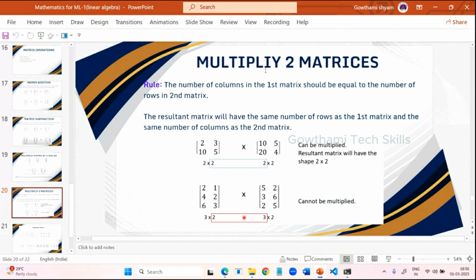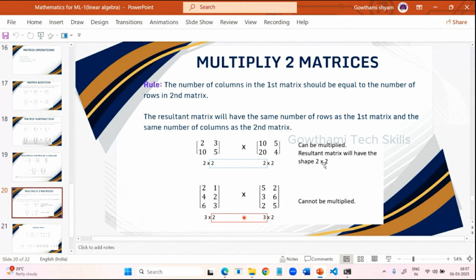Next, multiply two matrices. This is very important actually. Whenever you are multiplying two matrices, make sure the first matrix's columns and the second matrix's rows are the same in number. The number of columns in the first matrix must equal the number of rows in the second matrix. Then only it can be multiplied, so that you will get the resultant matrix as 2 by 2.